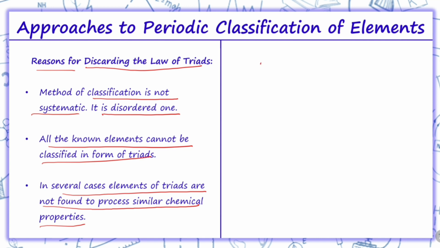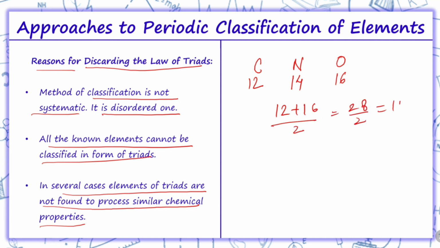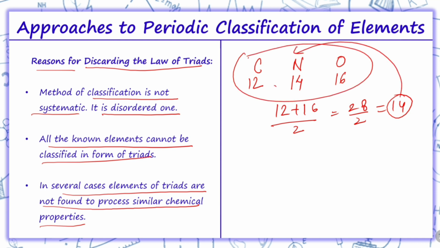For example, we have carbon, nitrogen and oxygen. The mass of carbon is 12, the mass of nitrogen is 14, and the mass of oxygen is 16. In this case, 12 plus 16 upon 2 is 28 by 2, which equals 14. So this is a triad according to Dobereiner, but we can see that the properties of carbon, nitrogen and oxygen are entirely different from each other. All these were the reasons due to which his law was discarded.